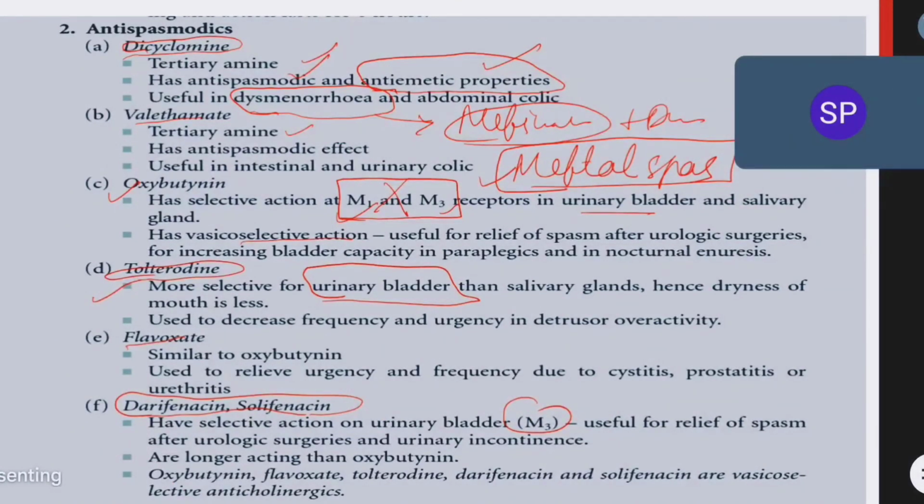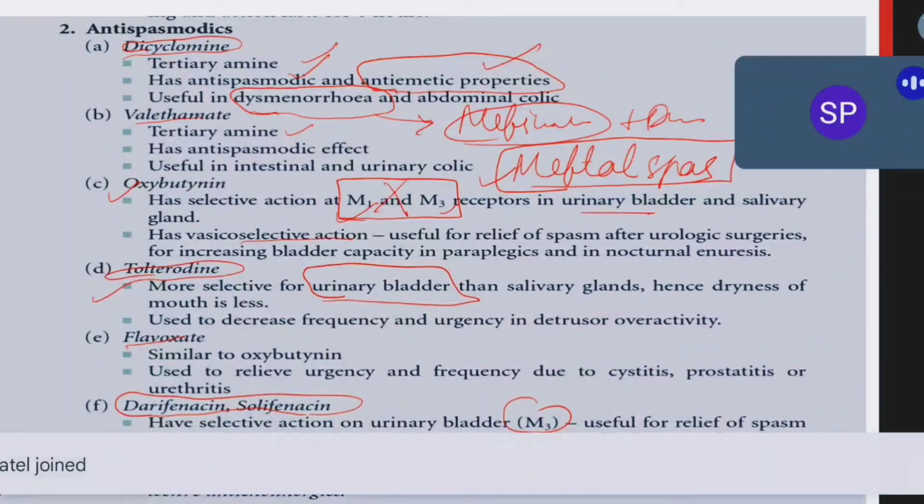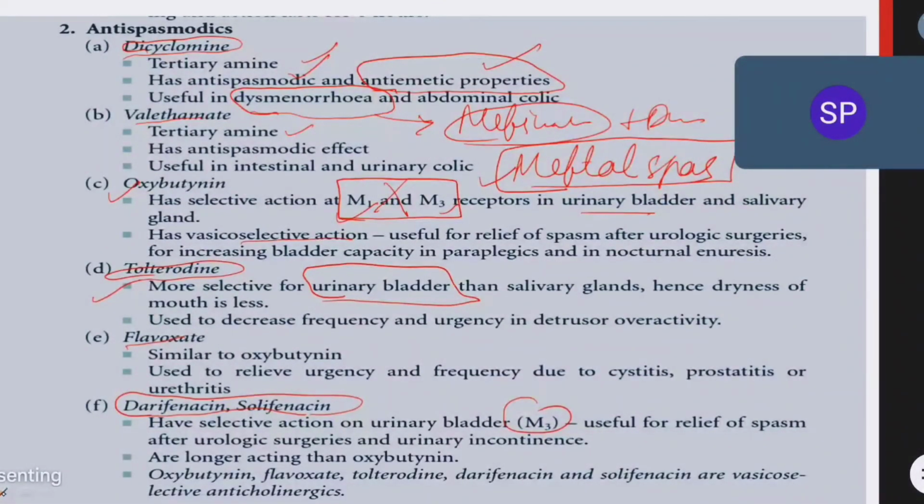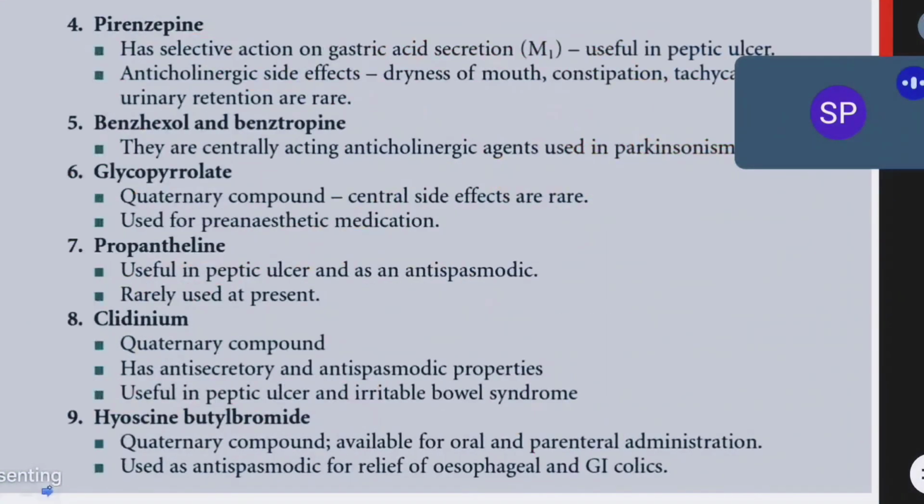Okay, so these are different examples of antispasmodics that can be given in the GI tract as well as in the urinary tract to decrease pain, to decrease the spasms, or to decrease the overflow. If a patient has diarrhea, we can use them, or if anybody has overflow of urine, to stop urine we can use these drugs. Okay, so next we have drugs which are used in peptic ulceration.